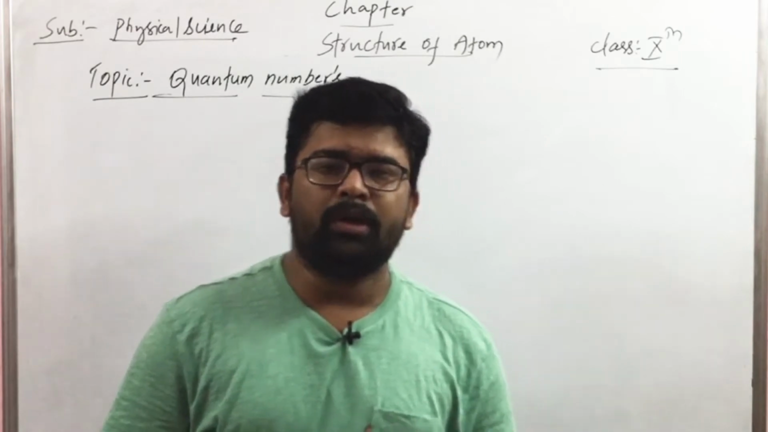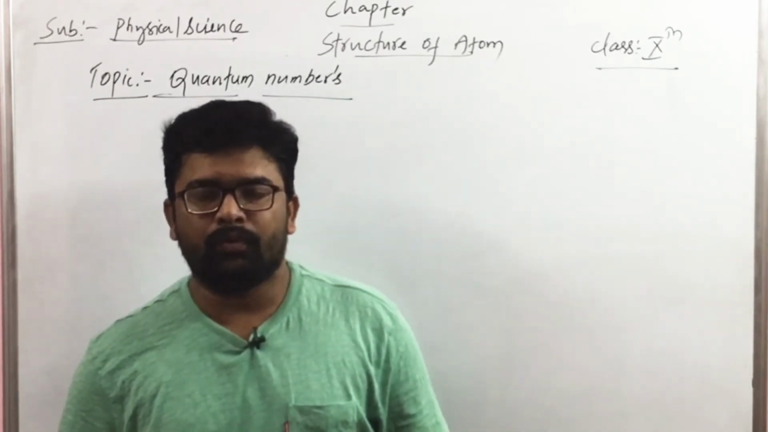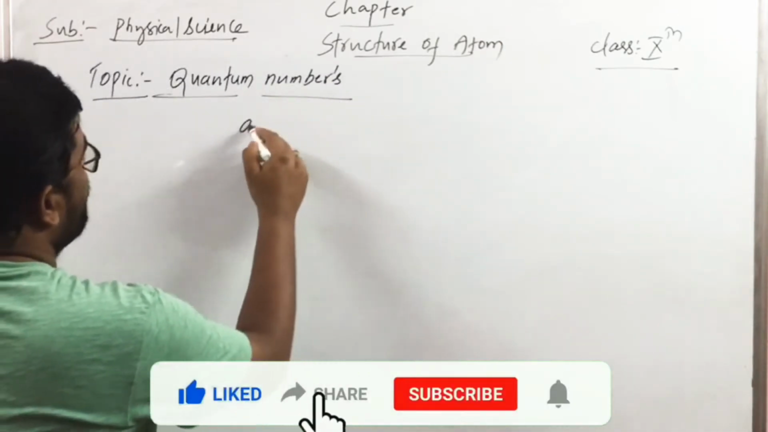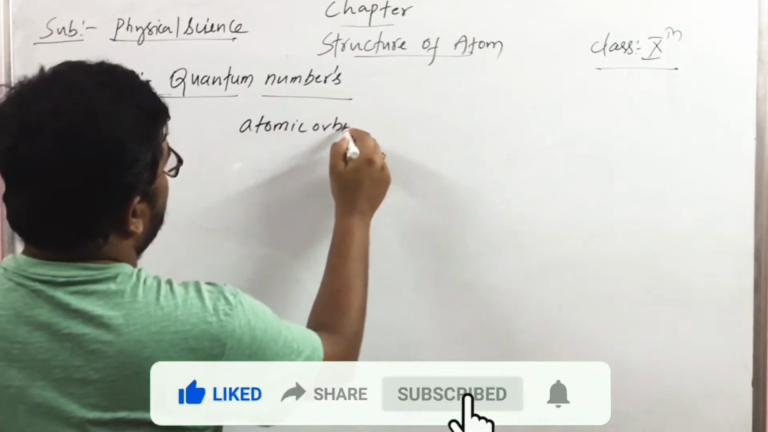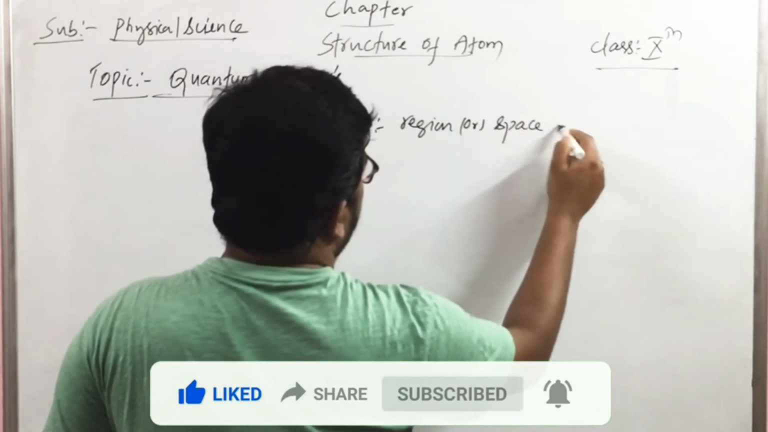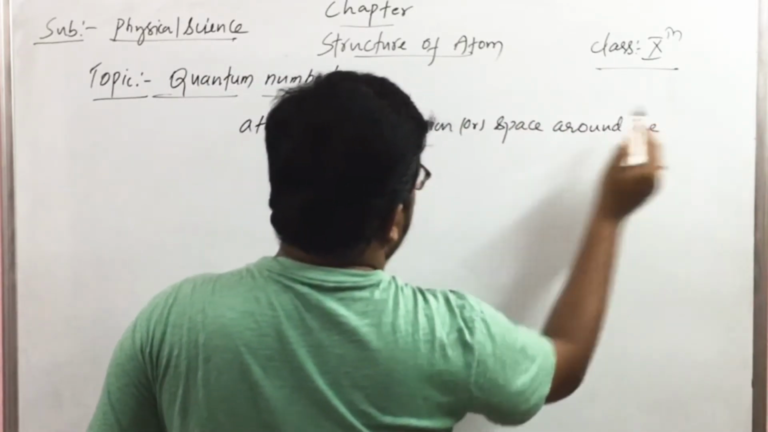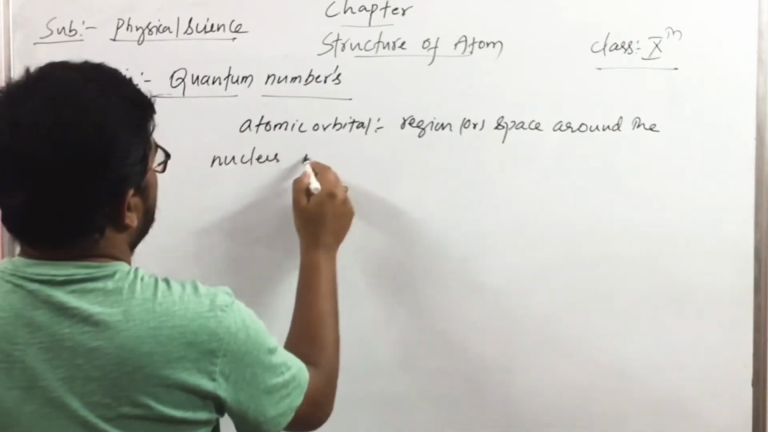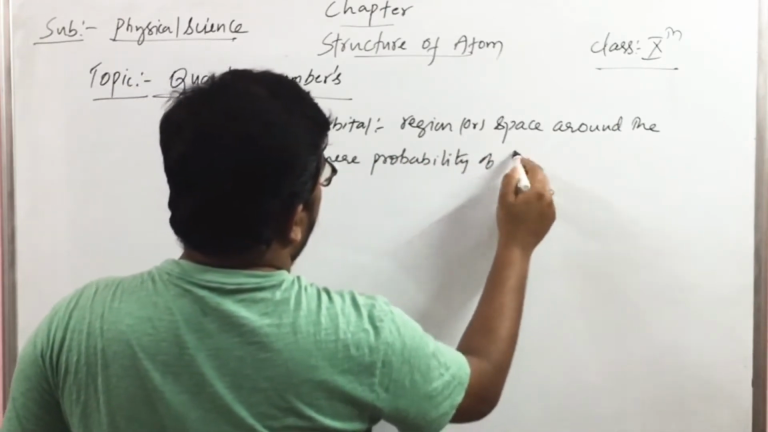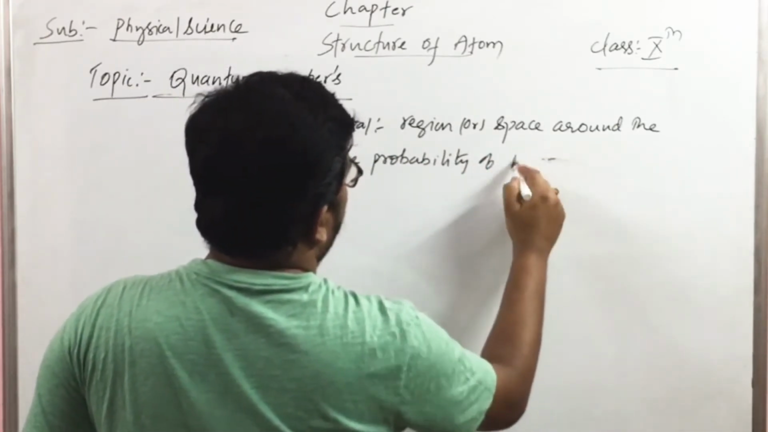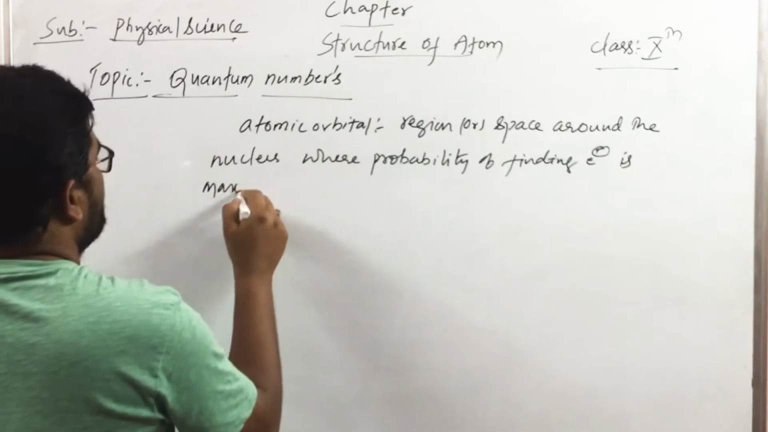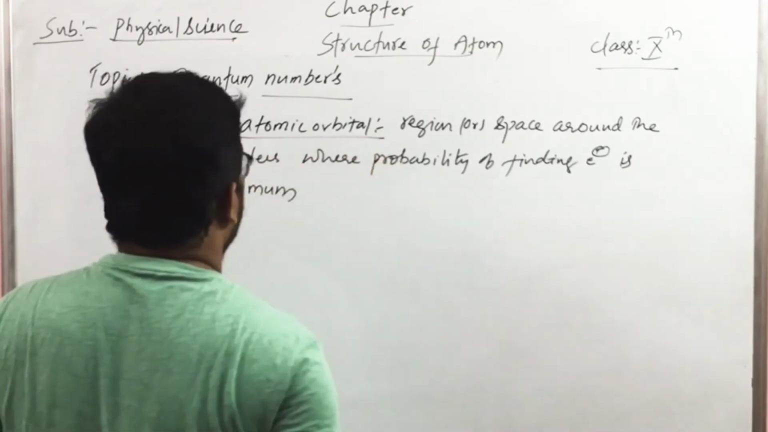So what is an atomic orbital? It is a region or a space around the nucleus where the probability of finding an electron is maximum. Region or space around the nucleus where the probability of finding electrons is maximum is called an atomic orbital.